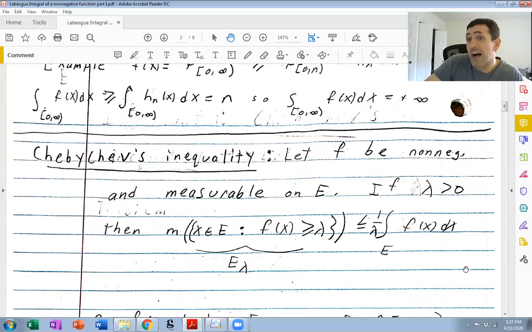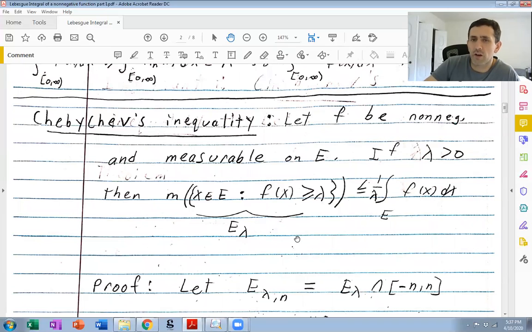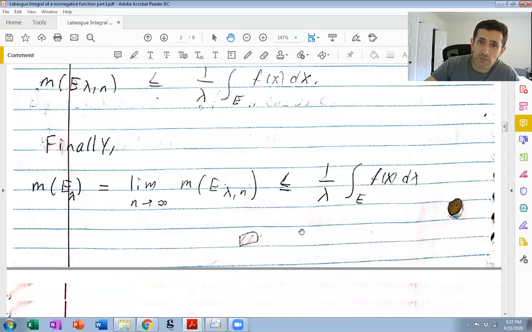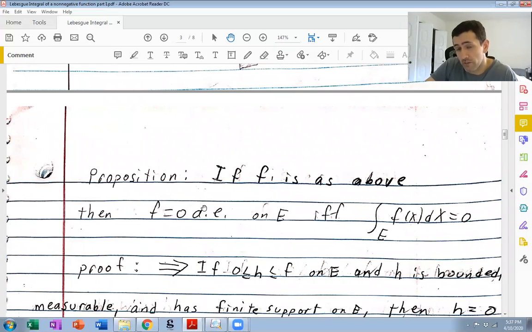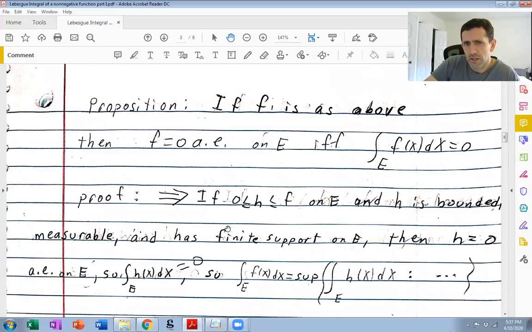Sometimes books do define it as 0, but I don't want to do that. Second of all, this is for bigger or equal to, so even if you could plug in 0, that's not useful. We want the set of all x in E where f of x is bigger than 0 to be 0, if f is non-negative and this integral is 0. Certainly, the set where f is not 0, if f is non-negative, is the set where f is bigger than 0.